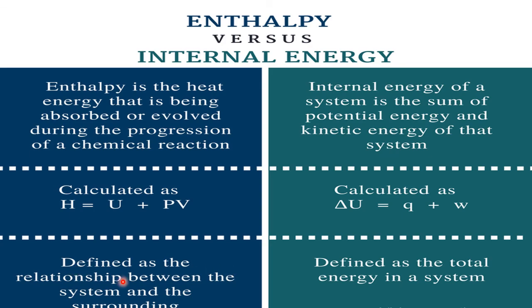So enthalpy is defined as the relationship between the system and the surrounding. Internal energy is defined as the total energy of the system only. How much energy is in the system, that is the internal energy. So this is about a system, and this is between the system and the surrounding. So this is the basic difference between enthalpy and internal energy.